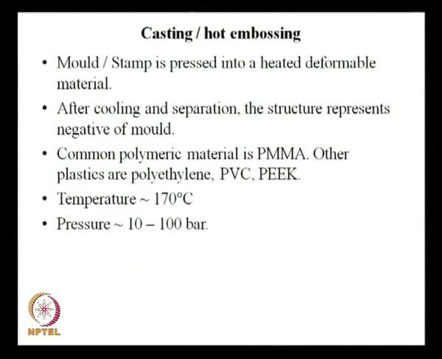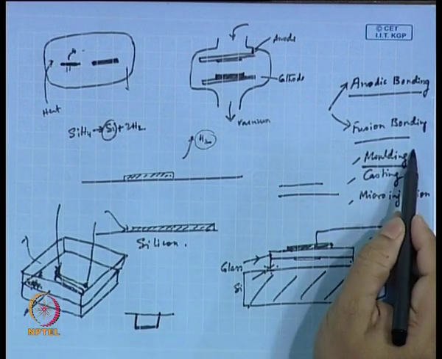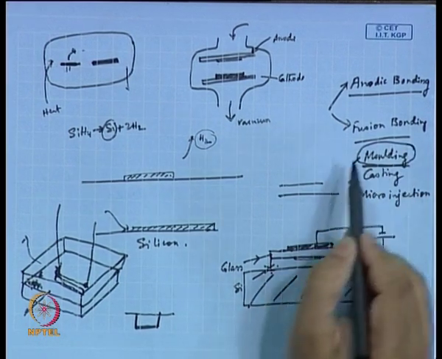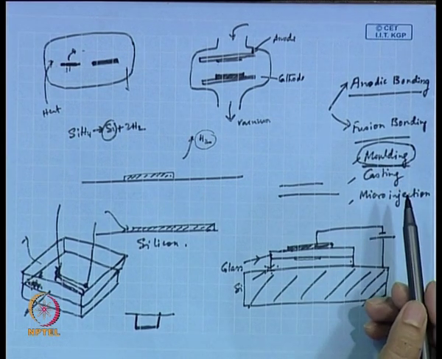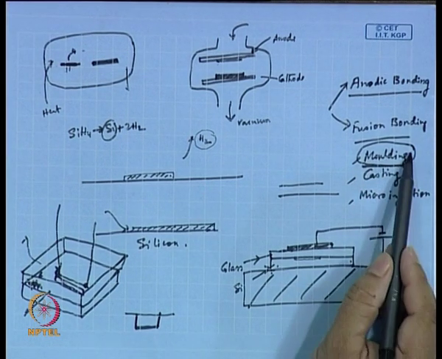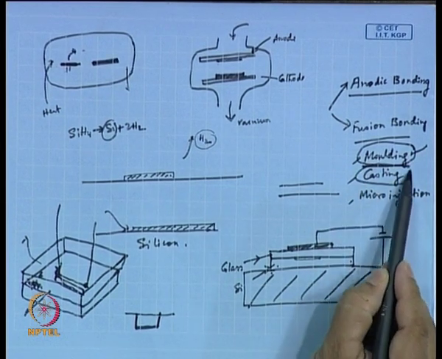The other method, the second method, we had 3 methods we talked about, right. One was molding, and we said PDMS is a common polymeric material which is liquid at 70 degrees centigrade and can be used for molding. The other method is casting.